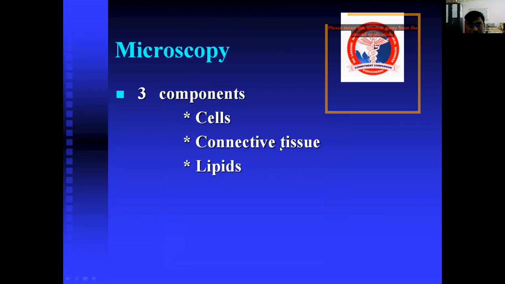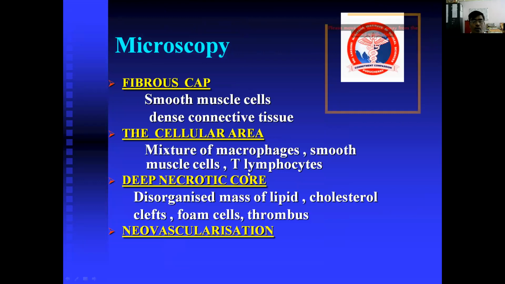So what are the components of atherosclerosis? Three components: number 1 is cells, number 2 is connective tissue, and third is lipids. The fibrous cap is smooth muscle cells and dense connective tissue. The cellular area is a mixture of macrophages, smooth muscle cells, and T lymphocytes.